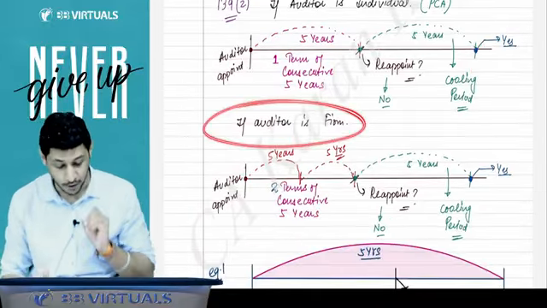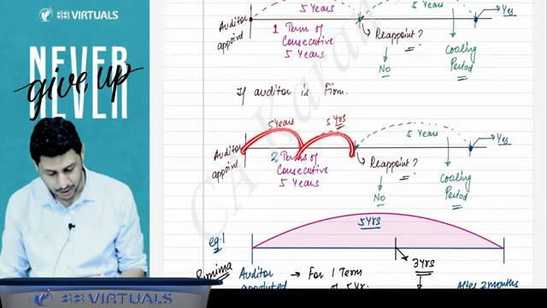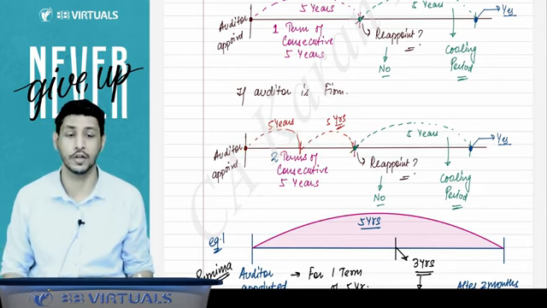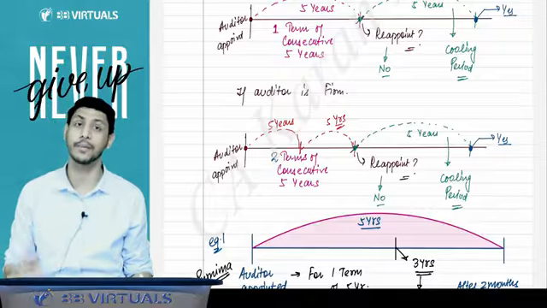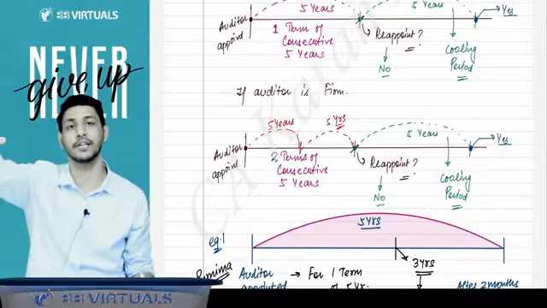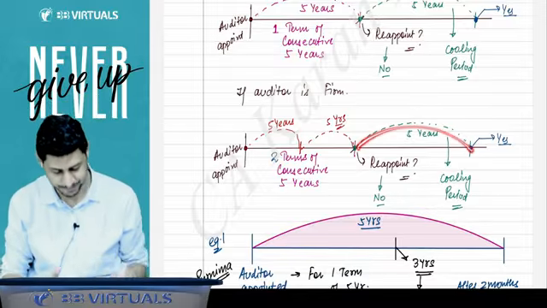So if the auditor is a firm, then they are allowed 2 terms of 5 consecutive years each. It means the firm can give service of 10 years. Thereafter, they will have a cooling period of 5 years.